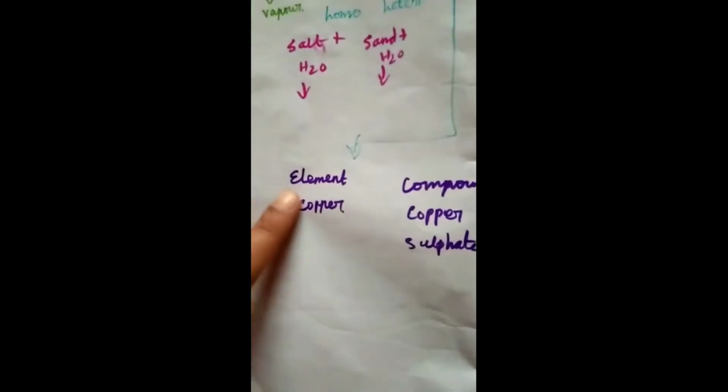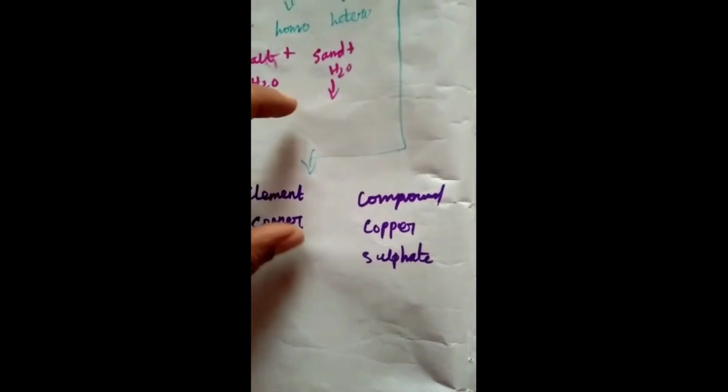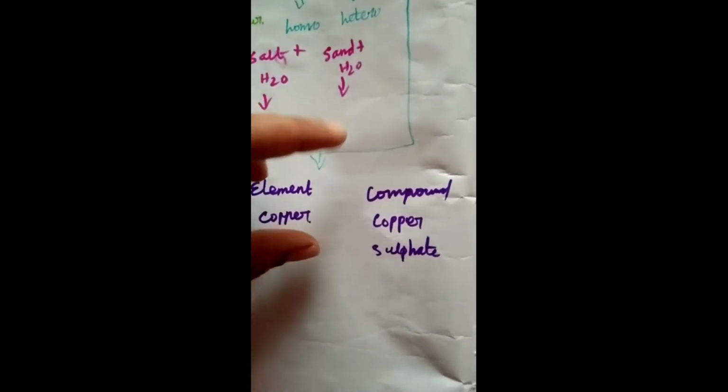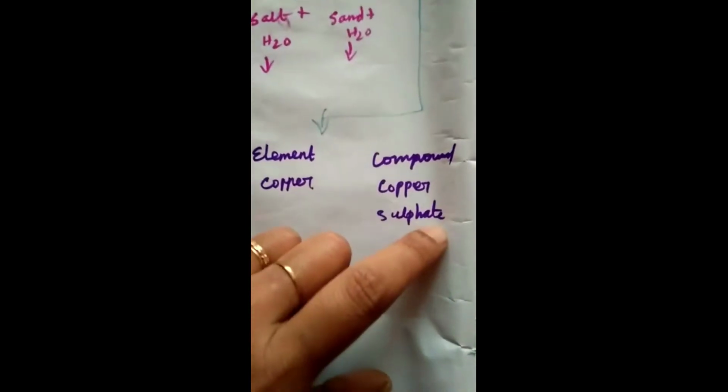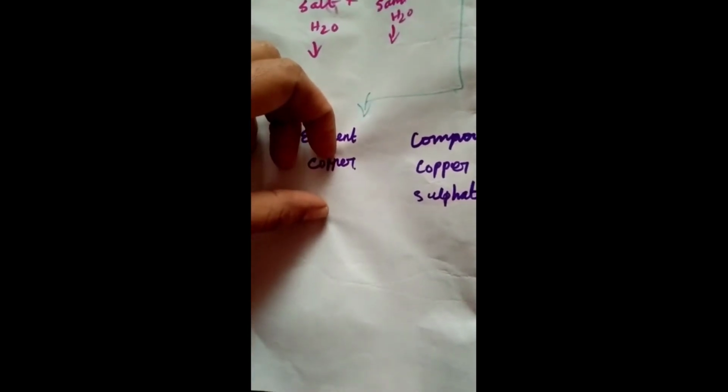Pure substance is divided into element and compound. Pure substances are simple atoms or molecules. An element consists of only one type of atom.